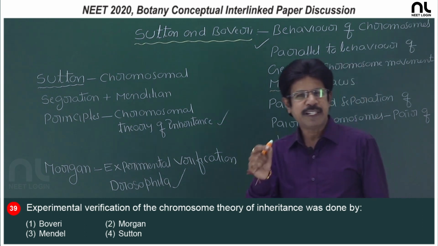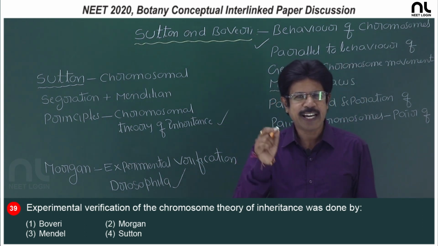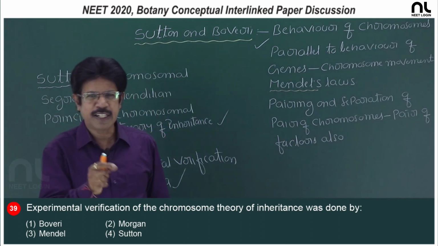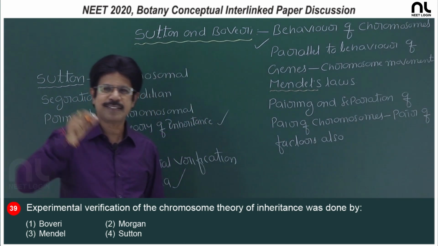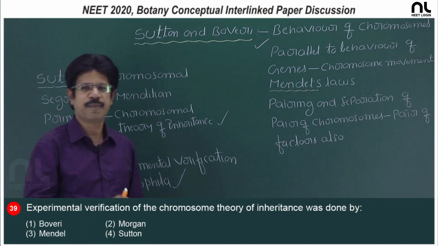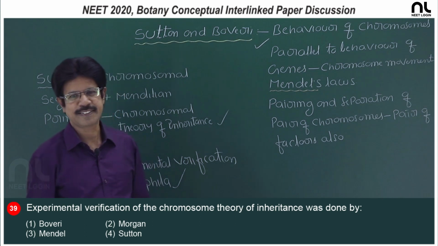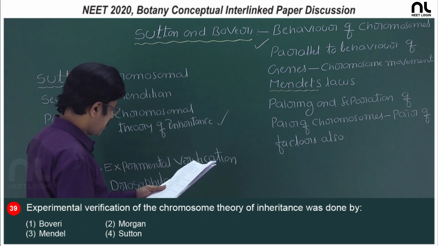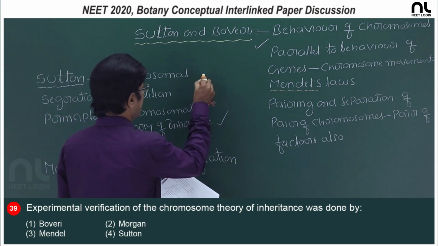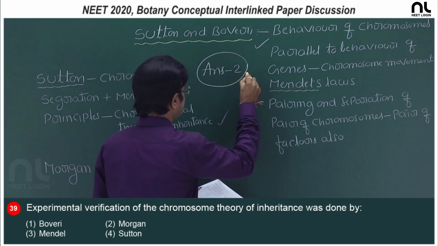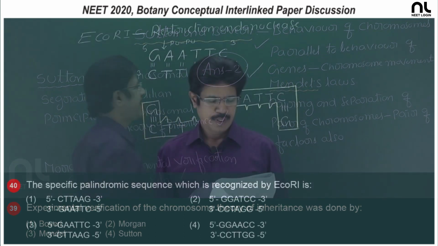So, the experimental material for genetical studies in the animal kingdom is Drosophila. The experimental material for genetical and biochemical studies in plants is Neurospora, which belongs to Ascomycetes. And the right option is Morgan, the second option, experimental verification of the chromosomal theory of inheritance.